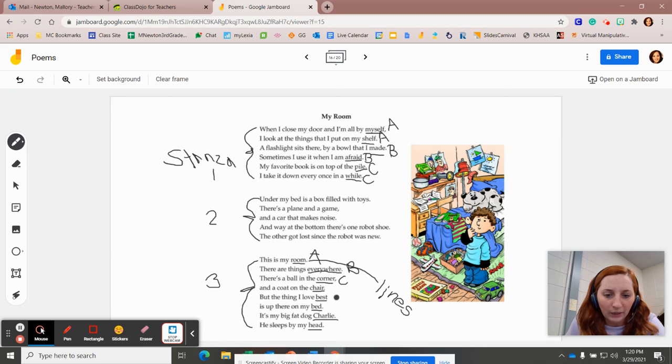Chair and everywhere rhyme, so this needs to be B. But the thing I love best, chair, corner, everywhere, room, none of those rhyme, so this is going to go to D because this is all part of the same stanza. Is up there on my bed, best, chair, corner, everywhere, room. Nope, so this needs to be E.